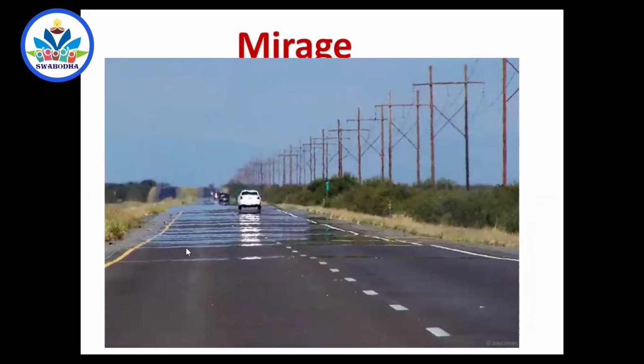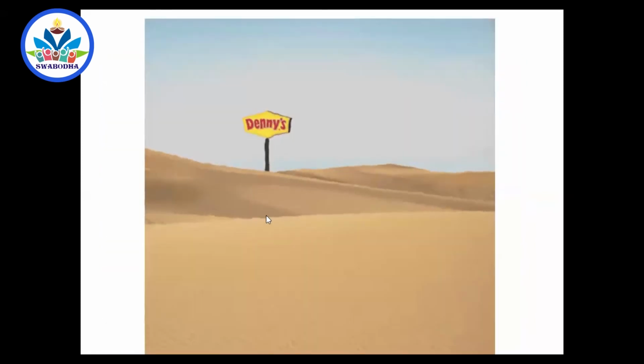So this ray of light has to pass through different layers of the atmosphere within a certain height itself, and those different layers will have different optical density. So the bending occurs, and you see the reflection of the sky on the earth. You feel that there is water when you see the reflection. The same thing happens in the desert also, because in the desert the land will be covered with sand, and sand gets heated too much, and it heats the different layers of the atmosphere within a certain height. It is not to a larger height, within a certain height, and that makes the light bend into different angles. So you feel there is a little bit of water.